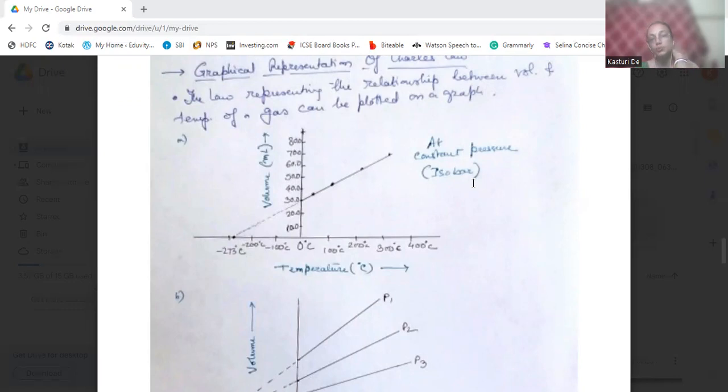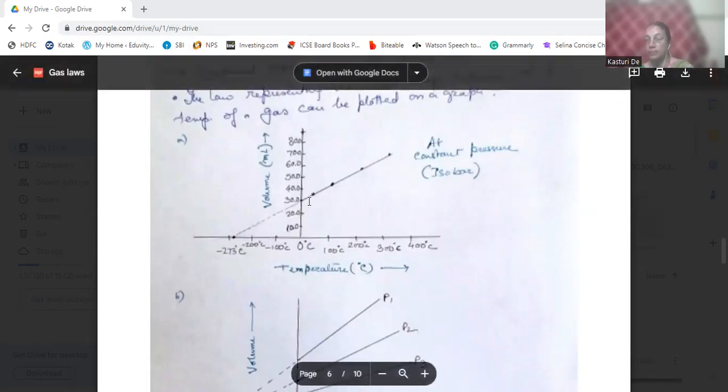At 0 degrees centigrade, the volume will be 30 ml, and the line will pass through minus 273 degrees centigrade.